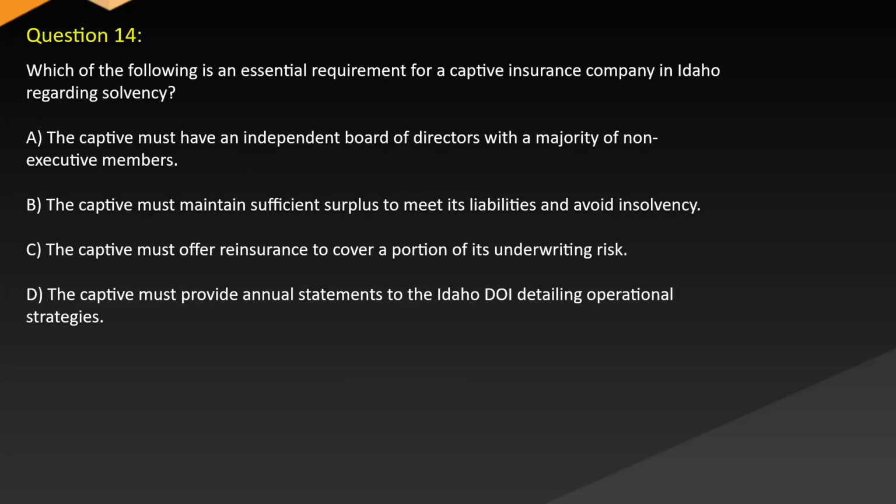Question 14. Which of the following is an essential requirement for a captive insurance company in Idaho regarding solvency? A. The captive must have an independent board of directors with a majority of non-executive members. B. The captive must maintain sufficient surplus to meet its liabilities and avoid insolvency. C. The captive must offer reinsurance to cover a portion of its underwriting risk. D. The captive must provide annual statements to the Idaho DOI detailing operational strategies.